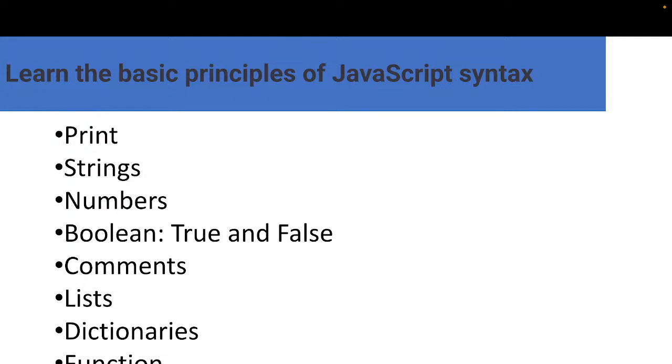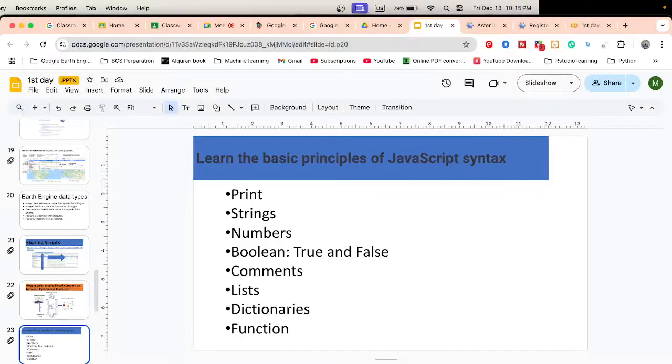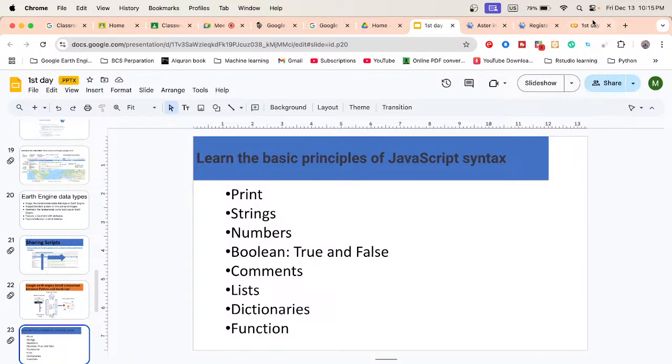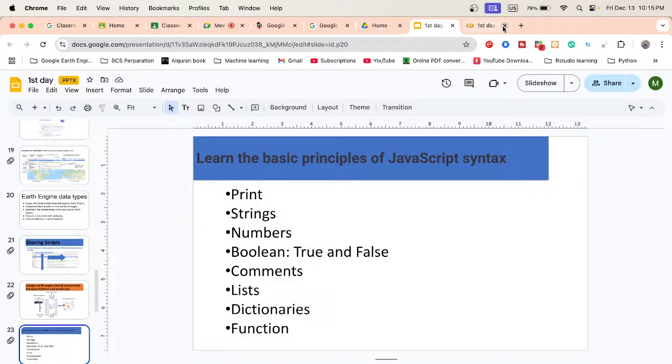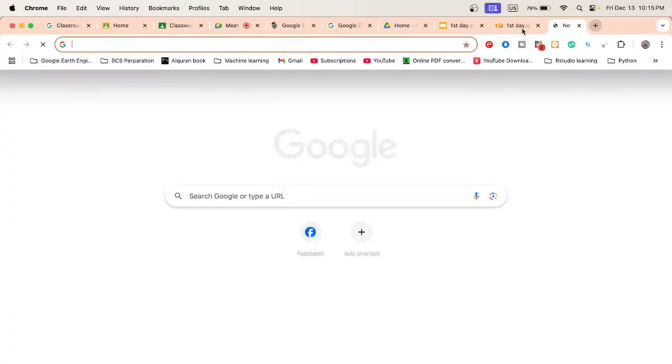So in this case, I try to show you both programming languages, basically Python and JavaScript. At the same time, we try to learn further. We try to use these programming languages to work with Google Earth Engine and also with remote sensing. So let's get started. Okay, so let me open another code editor.